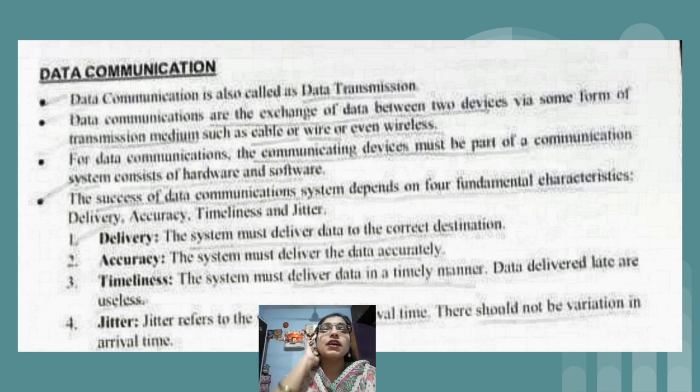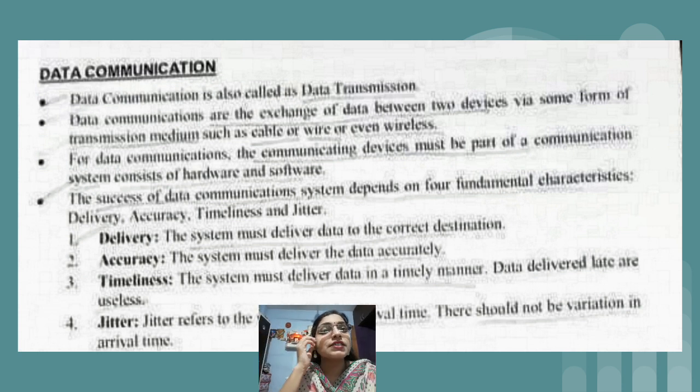Data communication is the exchange of data between two devices via some form of transmission medium, such as a cable or wire, or even a wireless medium. If we consider cell phones, we don't have any wire attached to our cell phone, so that is a kind of wireless communication.